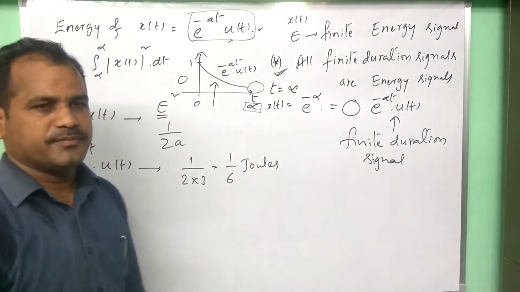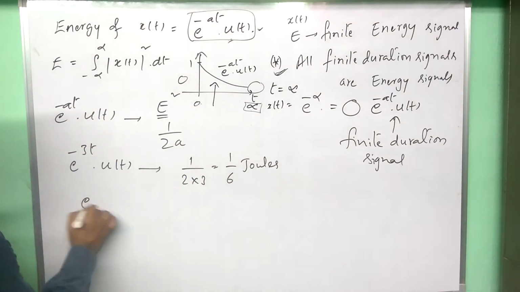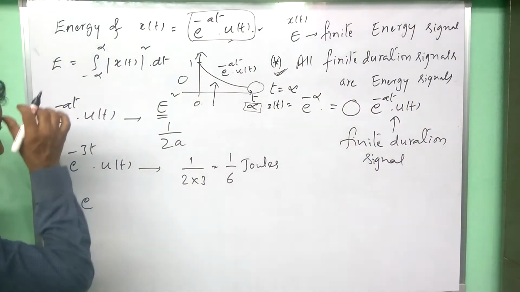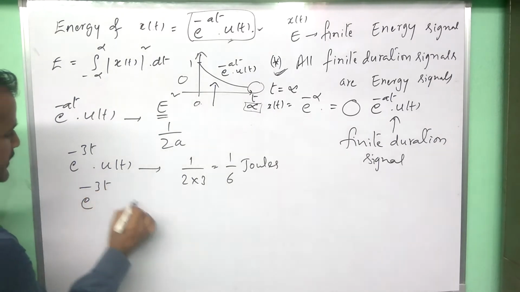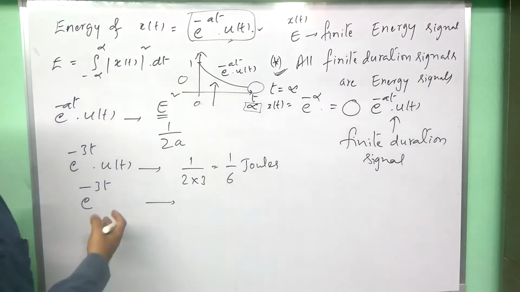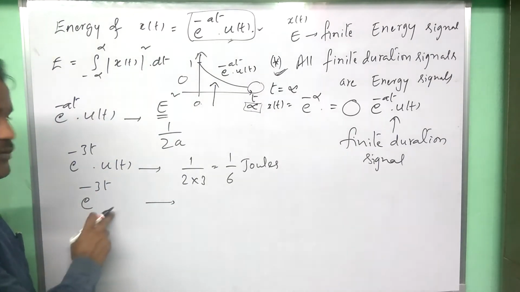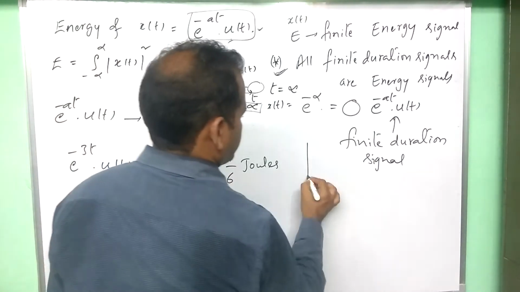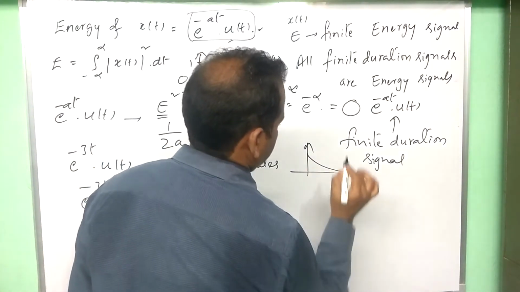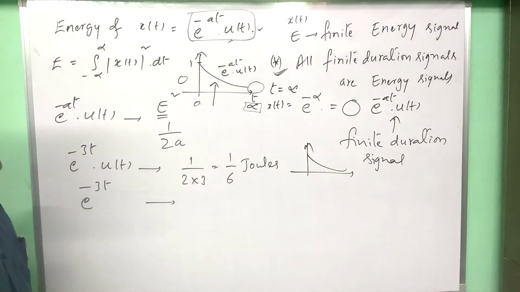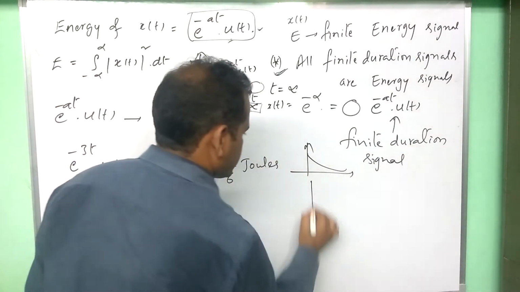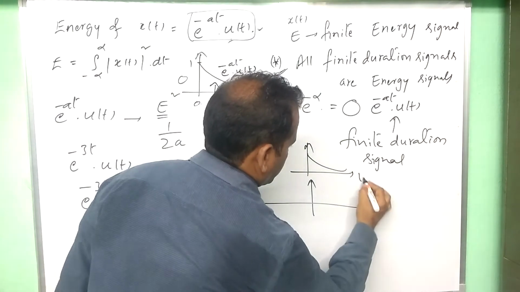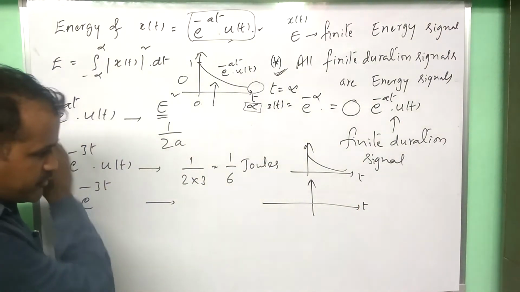Finite value, no problem. Then what about e to the power of minus 3t? Is it an energy signal or not? We have to think carefully, here u of t is absent. What about this signal graph? e to the power of minus 3t is an exponentially decaying signal.